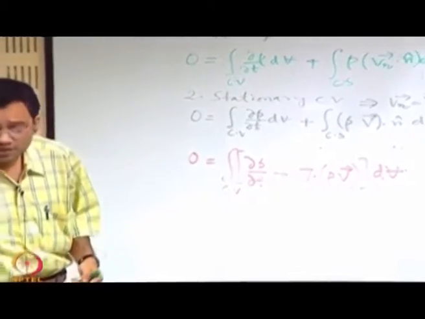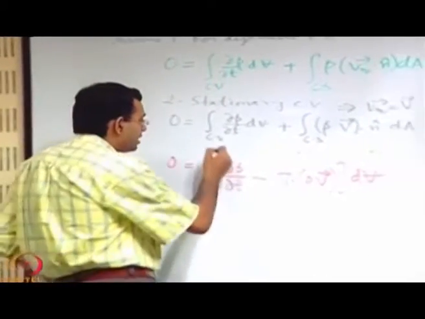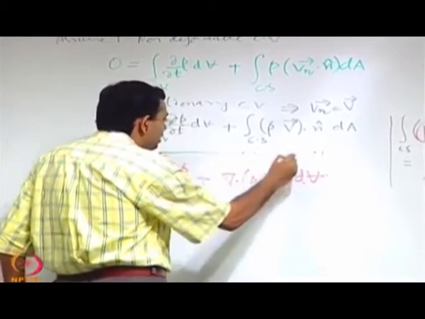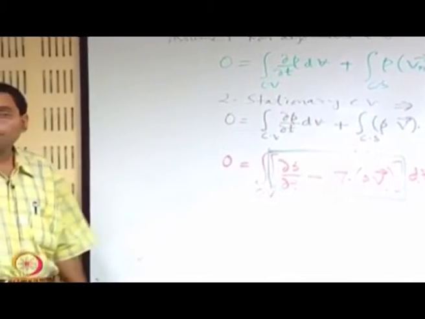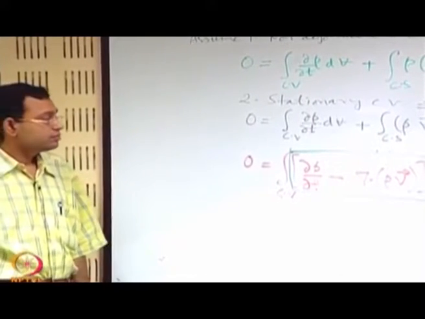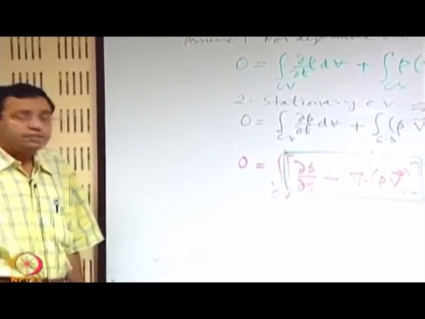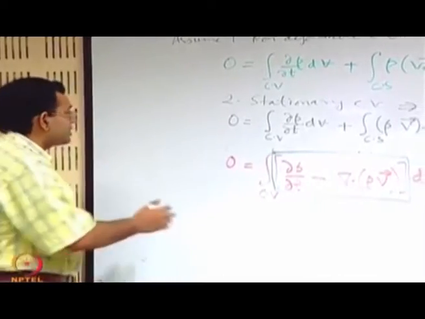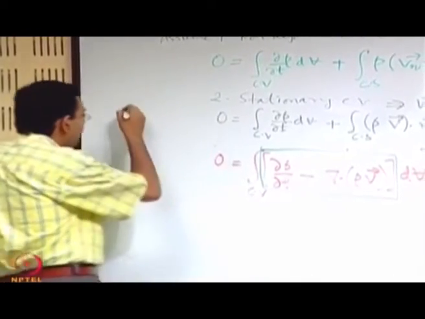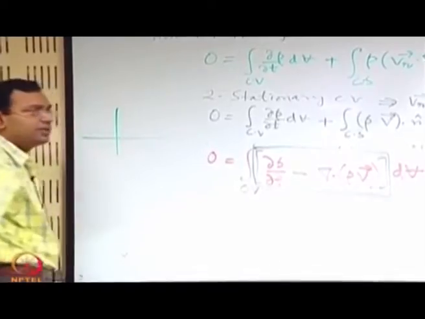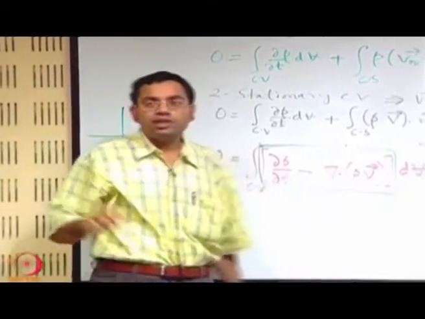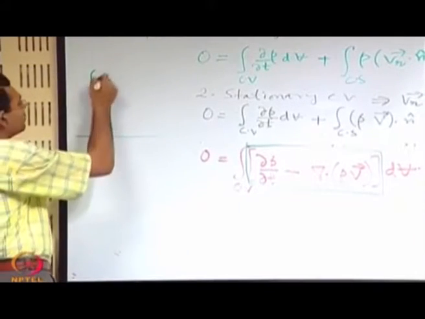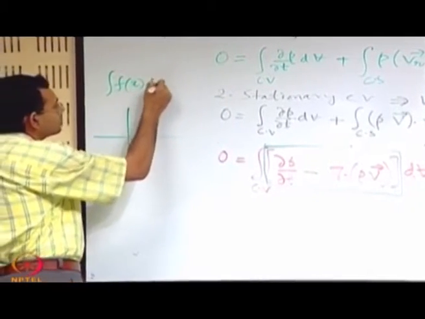The big question is, does it mean that the term in the square bracket, which is the integrand, has to be 0? Yes or no? In a special case maybe yes. Let us consider a one dimensional case. Say you have integral of f(x) dx.